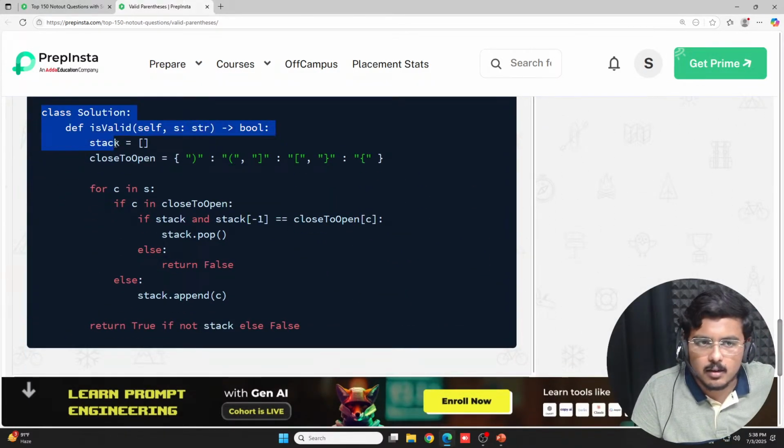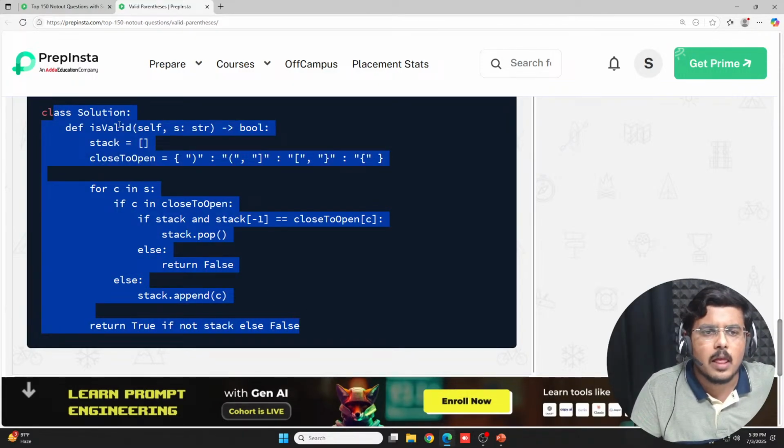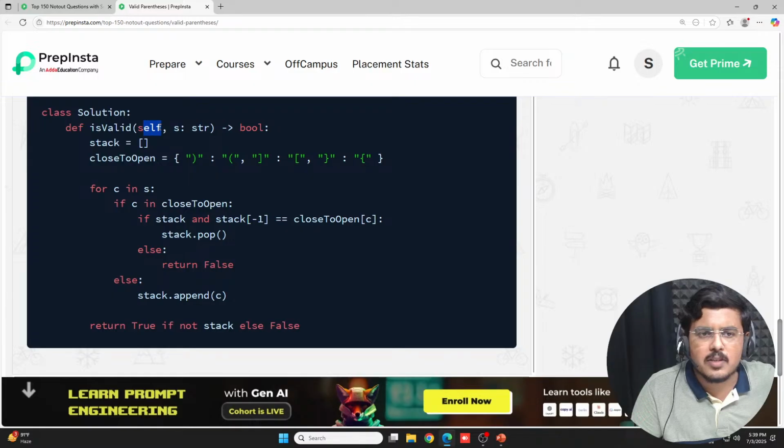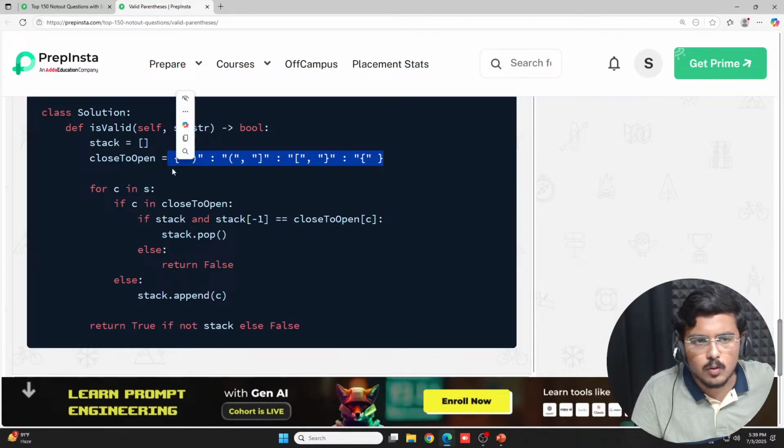Same is happening here, guys. Absolutely same is happening in Python. See, we used is valid function, self is the instance, string we gave it, bool is the return type of the function. You declared a list called stack, fine. You used a close to open dictionary. Now dictionary serves the same purpose as hash map. All the Python people, this is for you, fine.